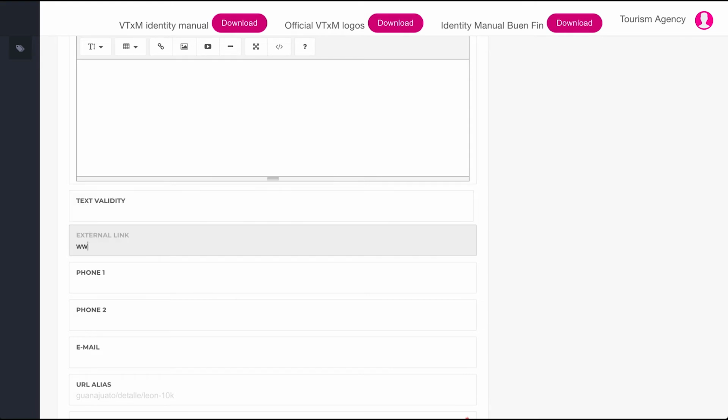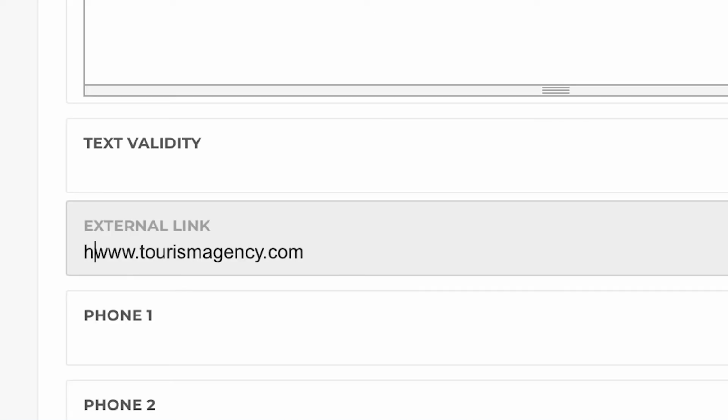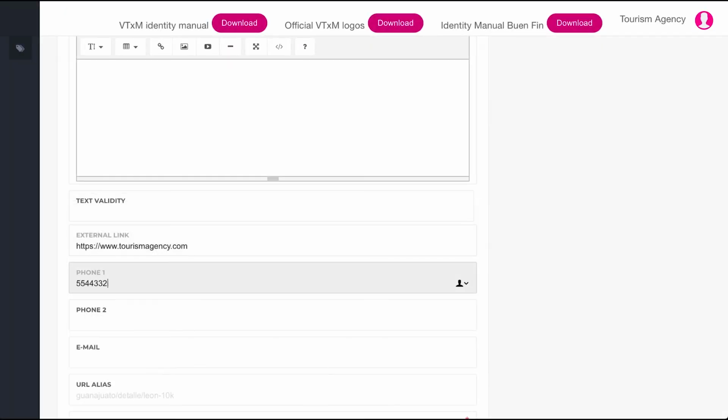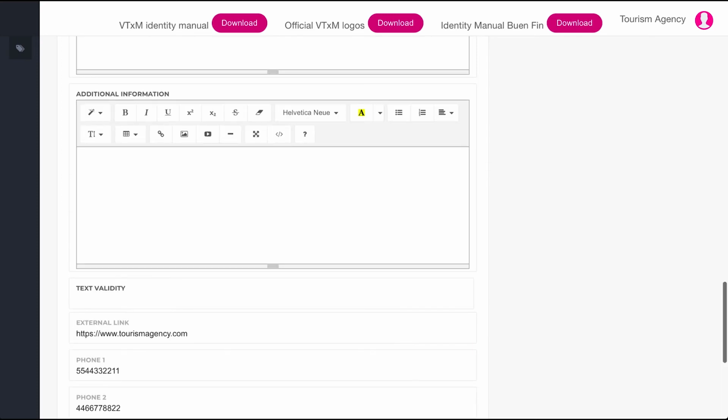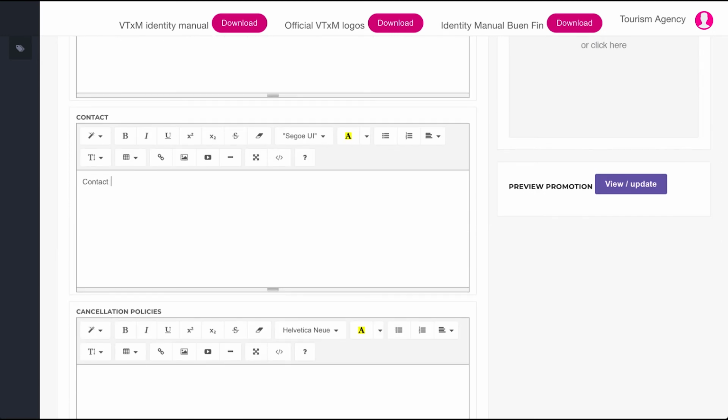The address of the internet page to which the reserve button will redirect the user must be added to the external link. It is important to add the protocol before the address of the site. That is, we will add http:// before the link. The telephone number 1 and telephone number 2 fields, as well as the email field, will be reflected on the page in the contact tab, along with the contact text field if something was written in it.